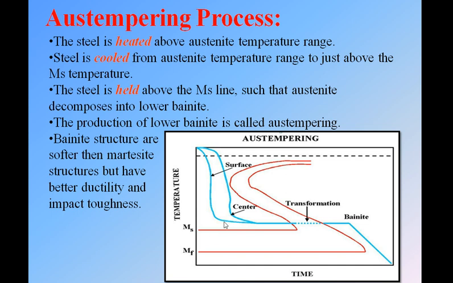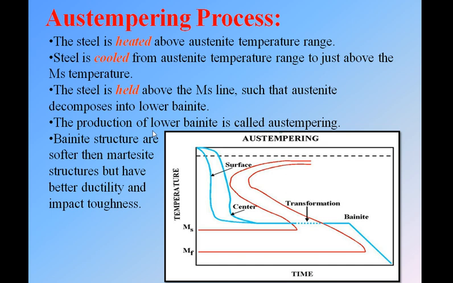The difference is that in Martempering we hold the steel for only a short time from here to here, but in Austempering we hold the steel for a long time period, so that the austenite can totally convert into bainite. In the last process we cooled it from here to here; in this process we hold it for a long time so that austenite is converted into bainite.